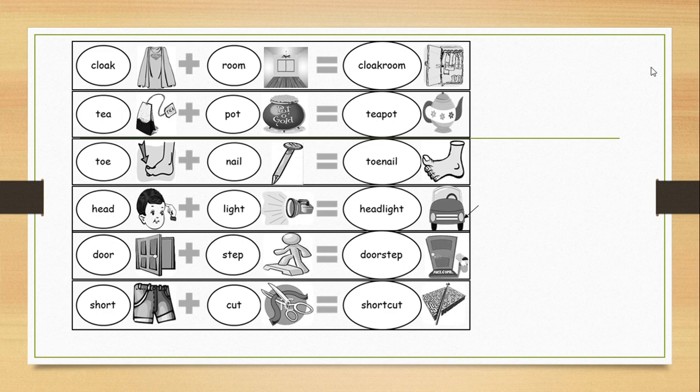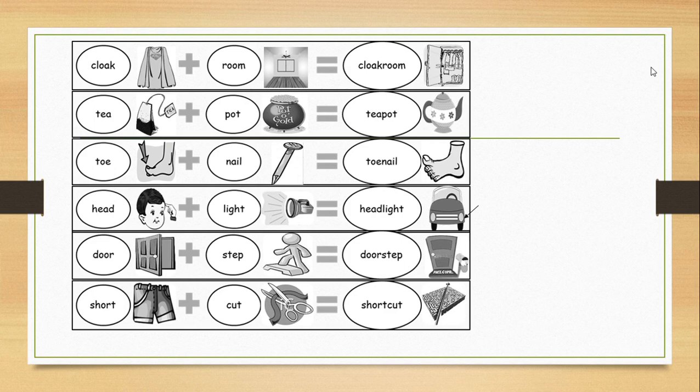Next we have the word tea, which is the thing that we can drink it hot, and pot. A pot is a big thing that we can put things in it, or the pot that your mom uses to cook food in it. Together they are teapot, which is the container that we can make the tea inside it. We boil the water inside it and add the tea to drink tea in the teapot. Pour from the teapot into the cups to drink it for sure.